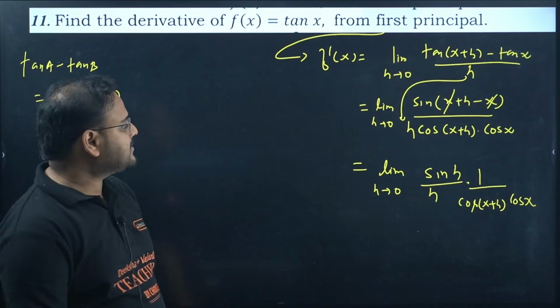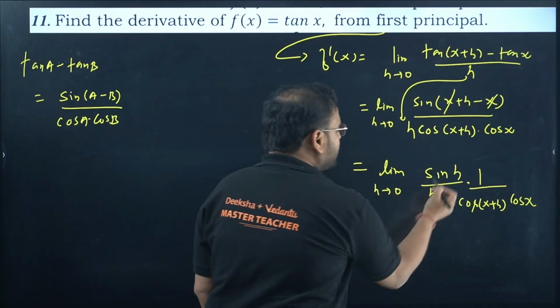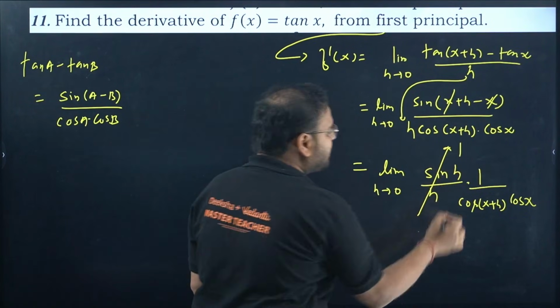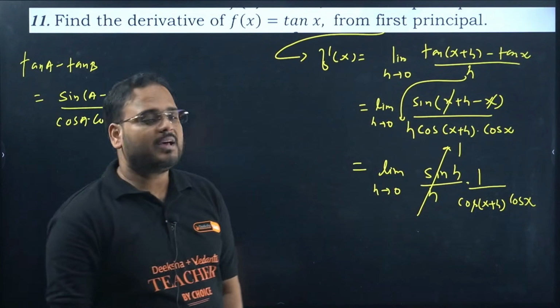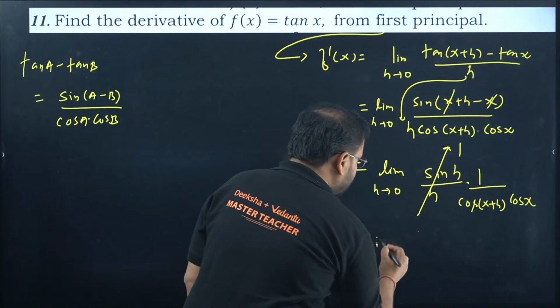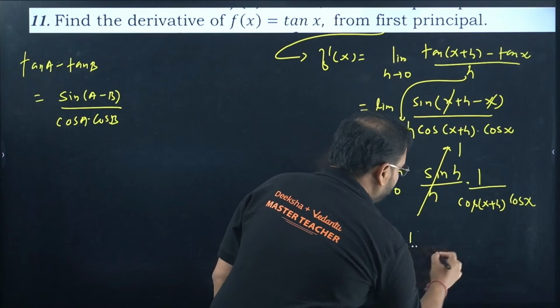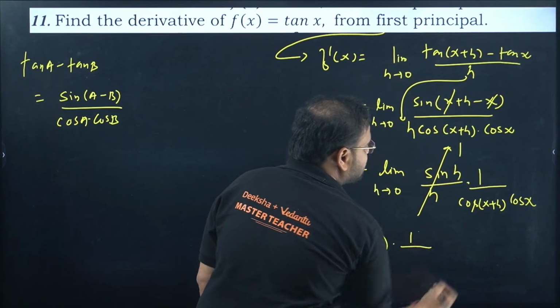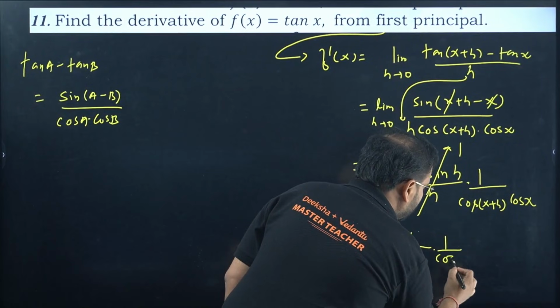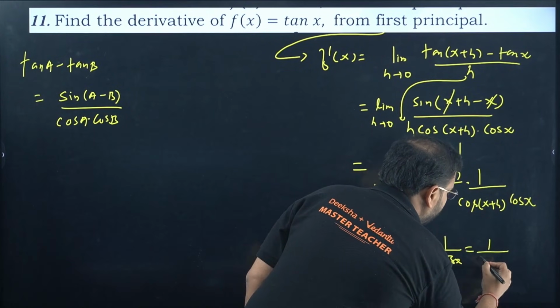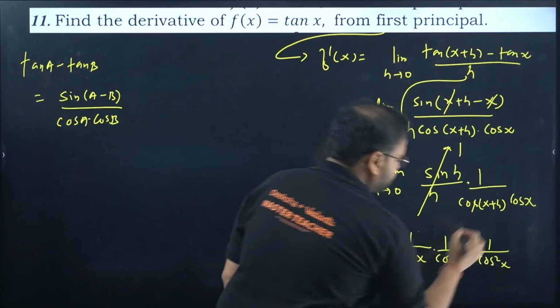Correct? Yes. So if you apply the limit to this, this will become 1. Standard form, sine x by x when limit x tends to 0 will always be 1. So I have the answer as 1 into 1 upon cos of x plus 0, so cos x into again cos x. What is the answer? 1 upon cos square x.